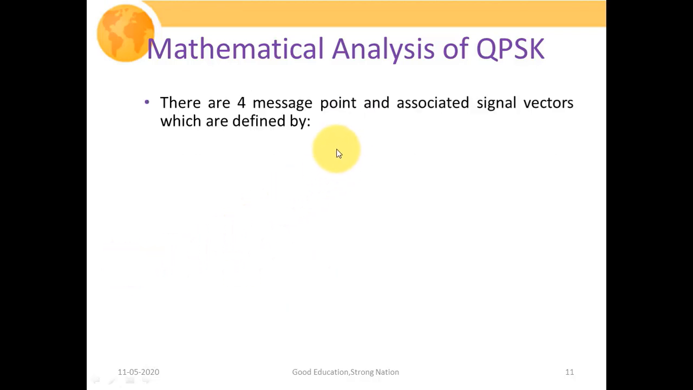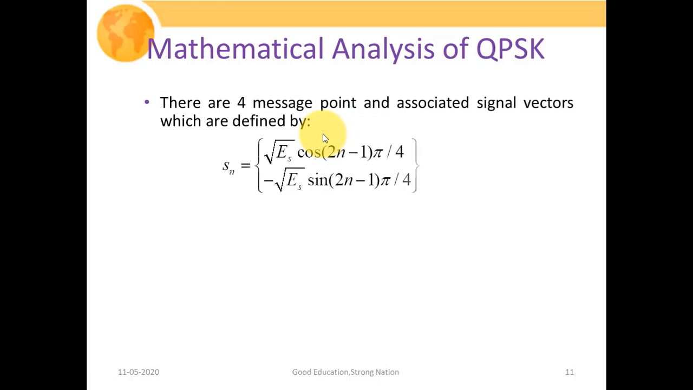So there are 4 message points and associated signal vectors which are defined by. So what are those 4 message bit points? We had already mentioned 00, 01, 10 and 11. So these are your 4 message points and associated signal vectors, which could have been defined as Sn equal to under root of Es cos of (2n minus 1) times pi by 4, and minus under root of Es sine of (2n minus 1) pi by 4. So if you closely observe the previous expression, it has the same thing.